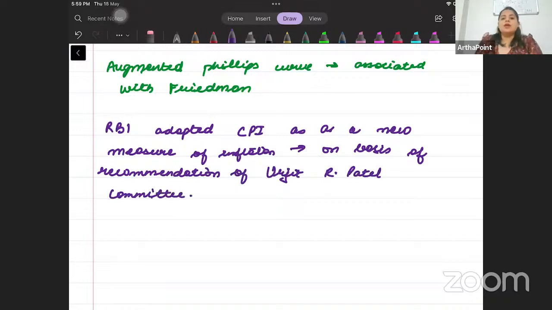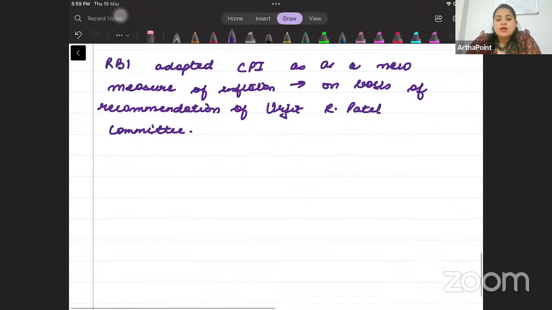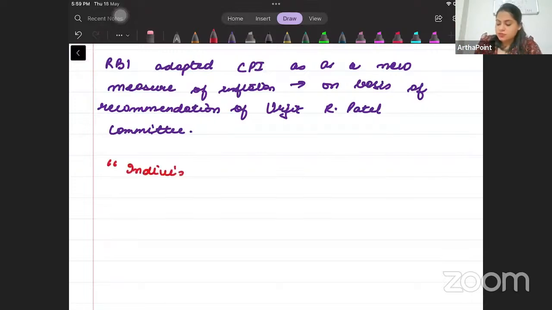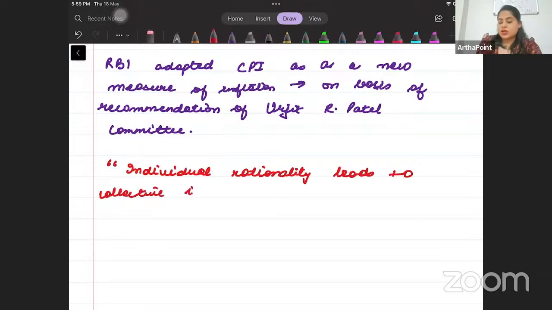Okay. Now, there is a beautiful statement. Again, as I told you, sometimes they will give you a statement and they will ask you who said this statement or what is the meaning of this statement. ऐसा कुछ भी exam में आ जाता है. So you know, there is this statement which says individual rationality leads to collective irrationality.